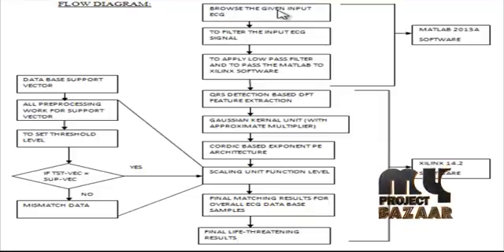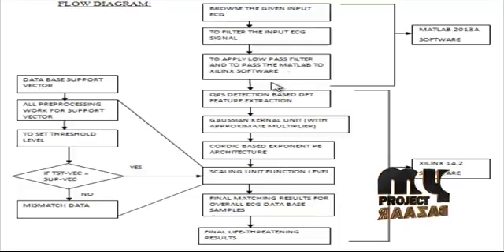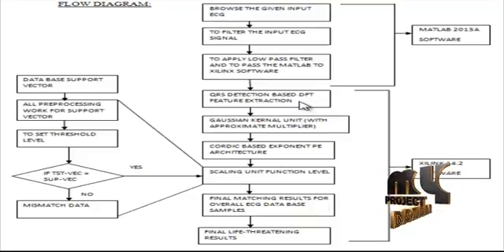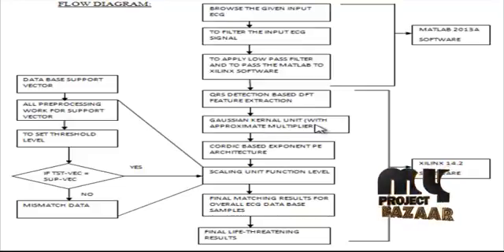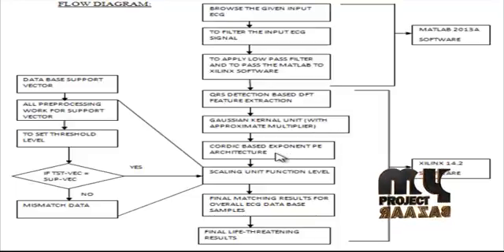These functions are presented in MATLAB 2013a software, and we apply the MATLAB file to the Xilinx software and call the Xilinx software directly, to identify the QRS detection based DFT feature extraction architecture. This DFT feature extraction mainly uses the approximate multiplier functions, and identifies the Gaussian kernel unit using the approximate multiplier. The approximate multiplier performs the DFT feature extraction and the approximate multiplication function, then passes to the CORDIC exponential architecture.